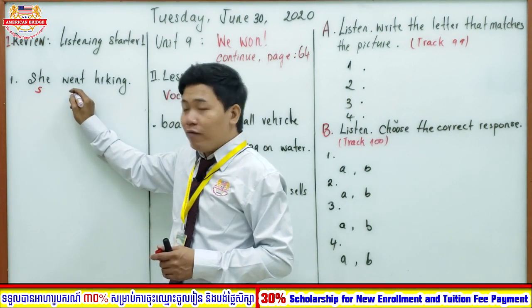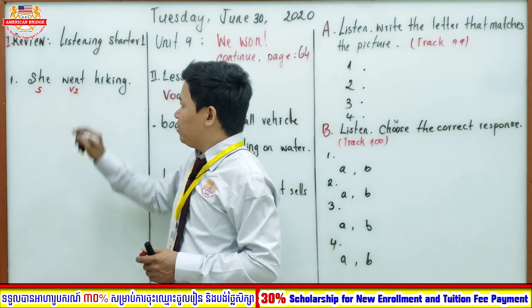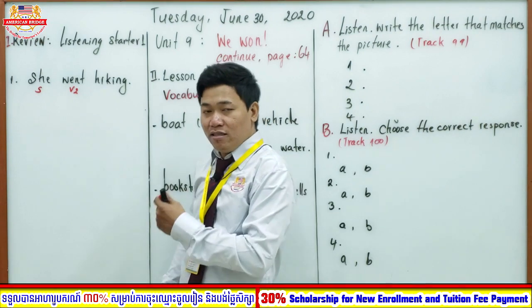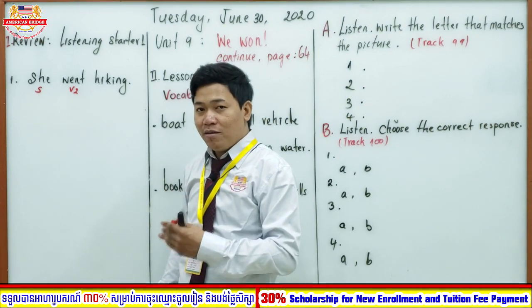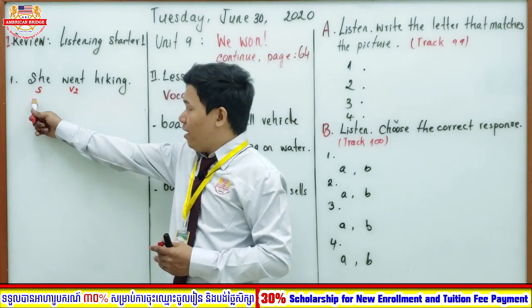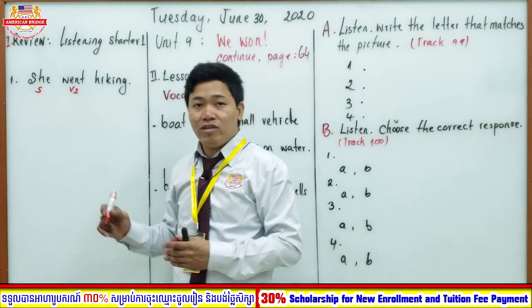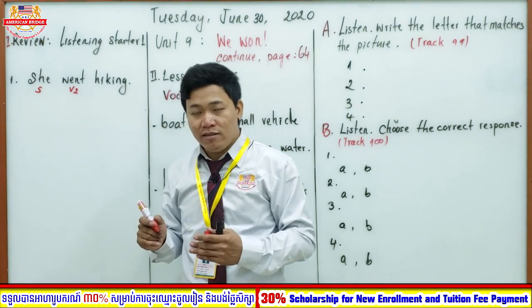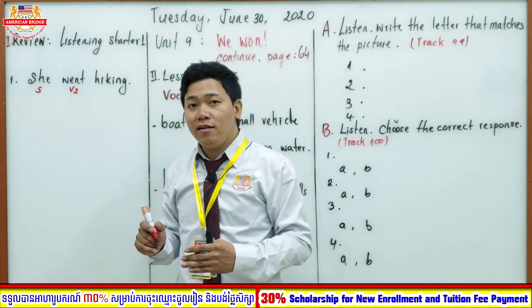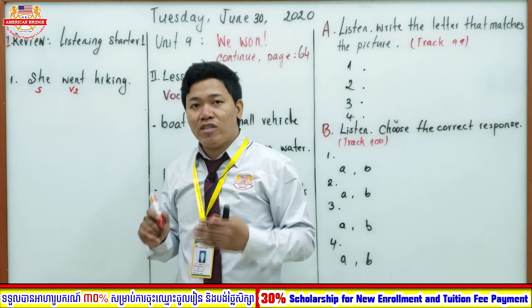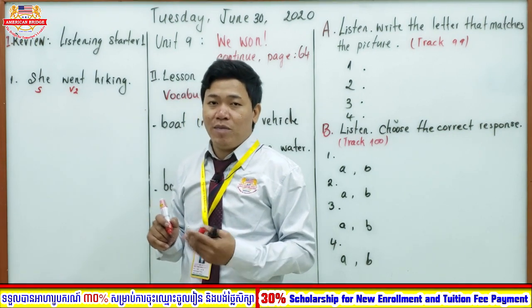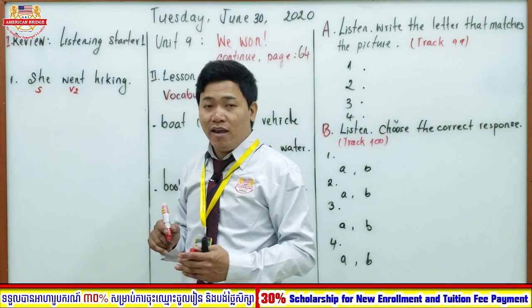Then we have verb 2. So how can we know that this sentence is affirmative in the past? Because we can see the subject and then we see verb 2. Whenever you see verb 2 in a sentence, it means that it is in the past. Whenever you see verb plus -ed in a sentence, it means that mostly it is in the past.